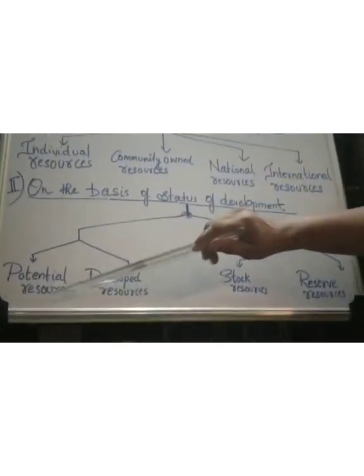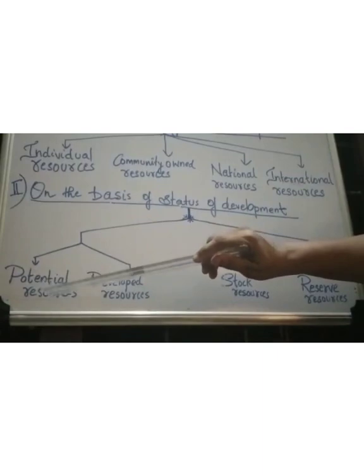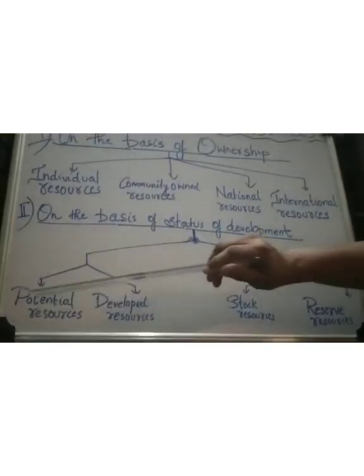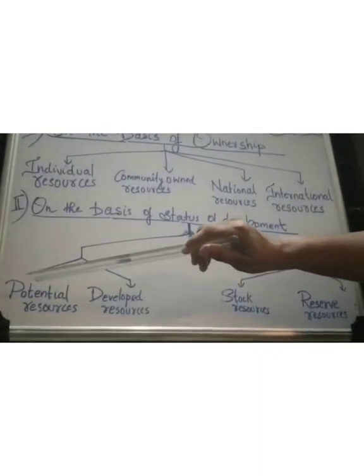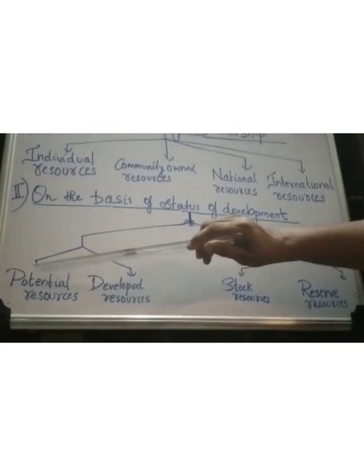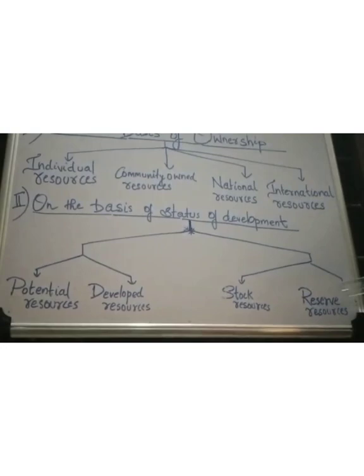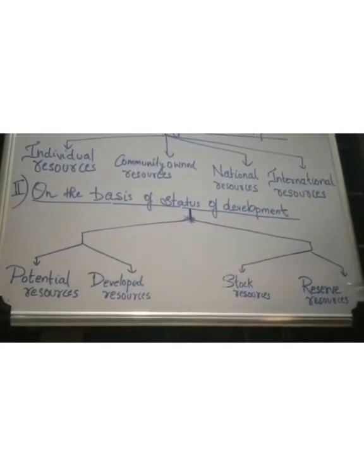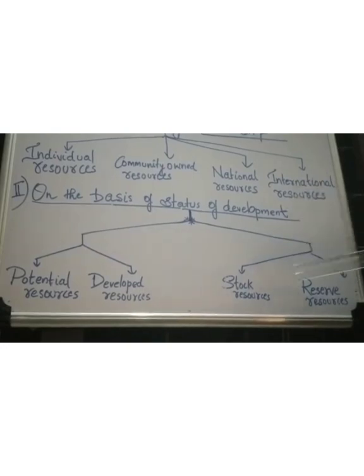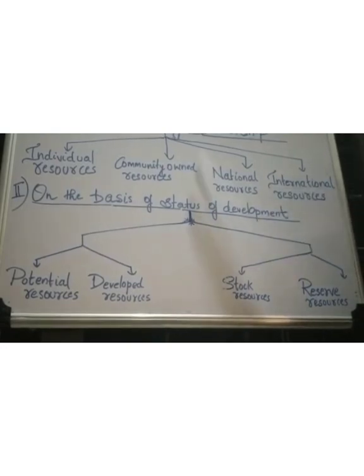In the case of potential resources, we know the technology but we do not have the urgency to use it. Is the difference between potential resource, developed resource, stock resource and reserve resource clear? All these classifications are made on the basis of status of development. Okay children, with this we have completed the classification of resources.